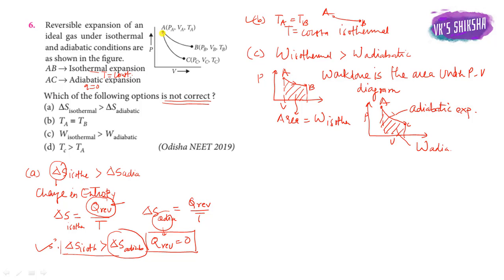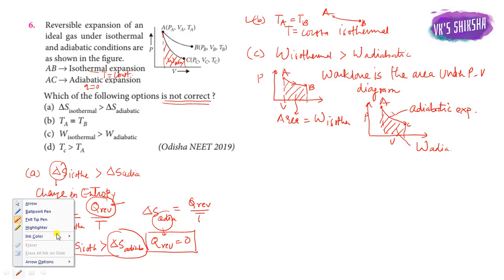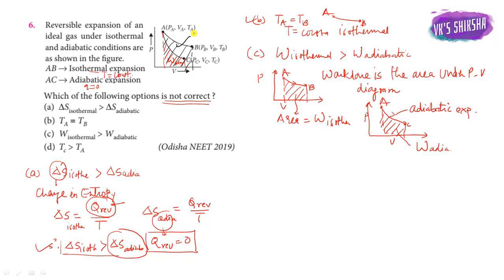Clearly from the diagram, W isothermal is greater than work done in adiabatic condition. So option C is also correct.